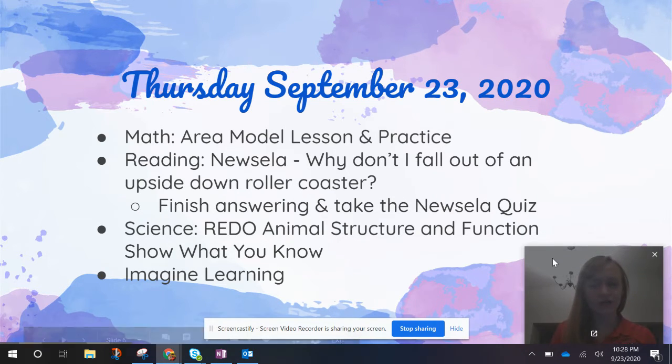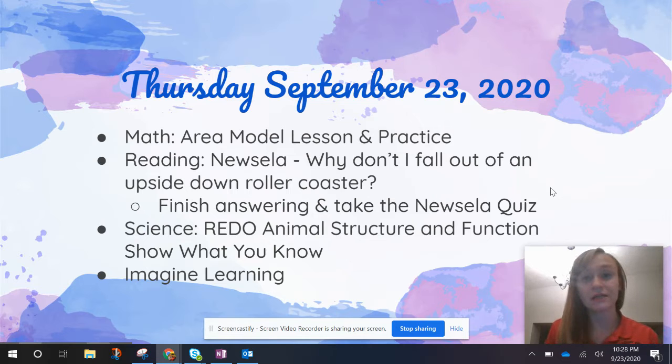So to start, you have an area model lesson in practice. You remember yesterday, we really focused on the area model and drawing those wonderful pictures to multiply multi-digit numbers. So there will be a lesson by Mrs. Labanel and then a practice you need to complete.